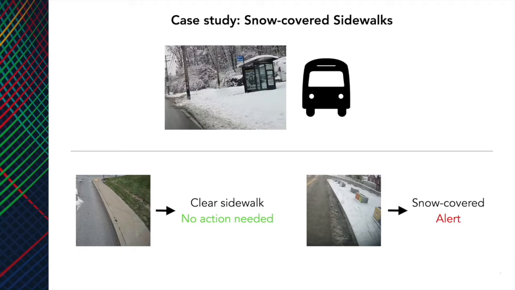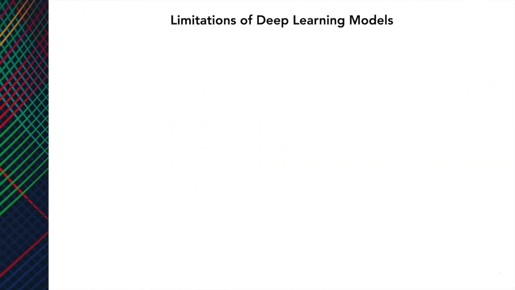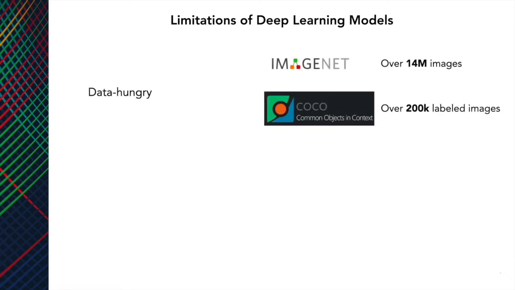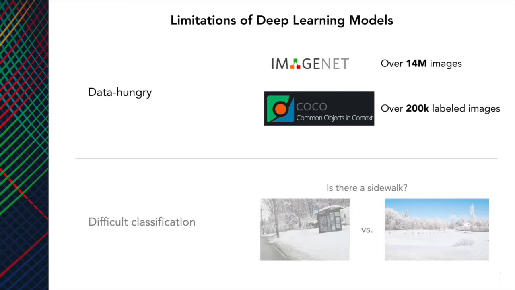Smart city infrastructures aim to facilitate this task among many others through the use of computer vision. However, most state-of-the-art deep learning models train on datasets containing thousands of images, which we do not have since hazardous conditions are generally rare. Furthermore, it would be difficult to train a model to look at a snowy image and be confident that a sidewalk exists under the snow.